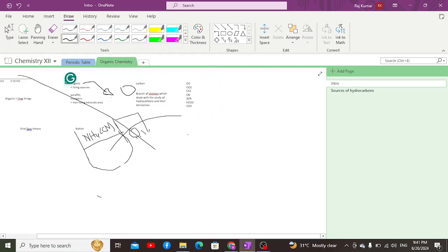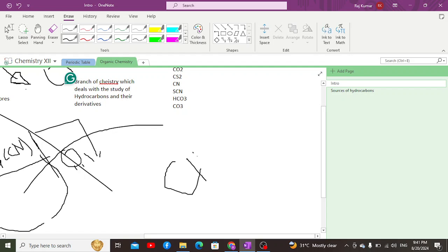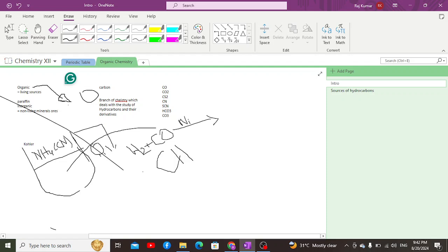Apart from which, another reaction I want to showcase is the production of methane, which is an organic compound, from hydrogen and carbon monoxide. By using carbon monoxide and hydrogen, we can easily create methane in the presence of a catalyst known as nickel. So this is also an example of how we can synthesize organic compounds in the laboratory.